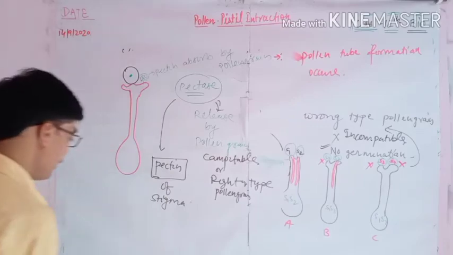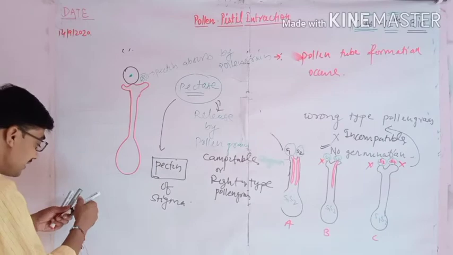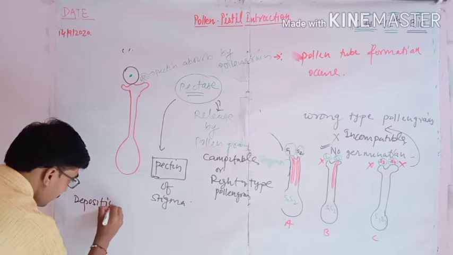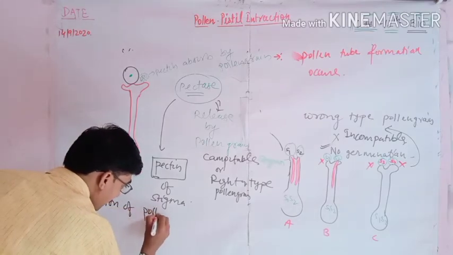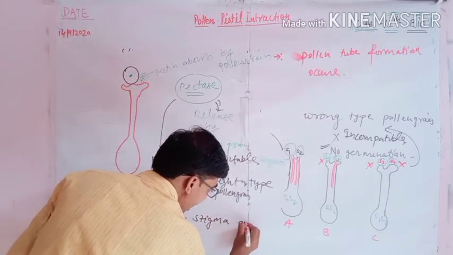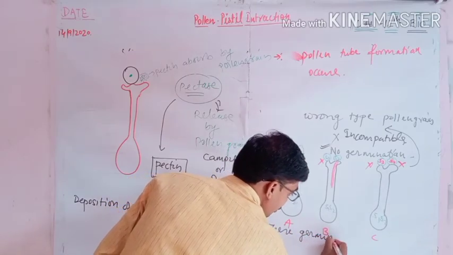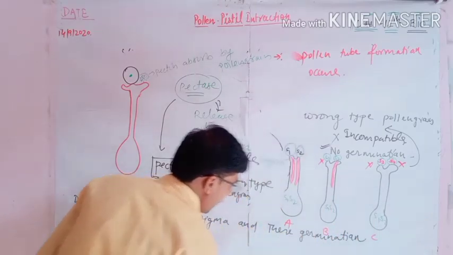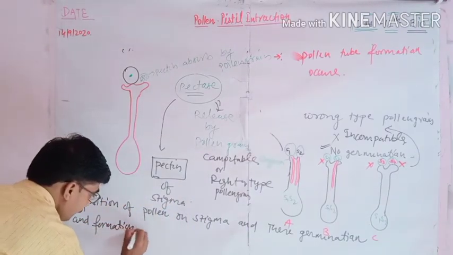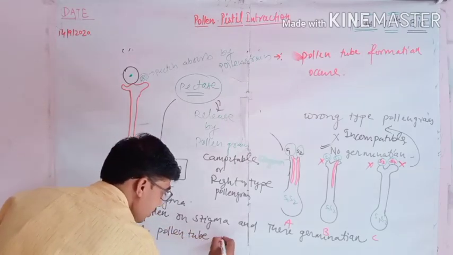There is a clear-cut definition written in the NCERT, and these are the lines: the deposition of the pollen on a stigma and their germination and formation of the pollen tube.